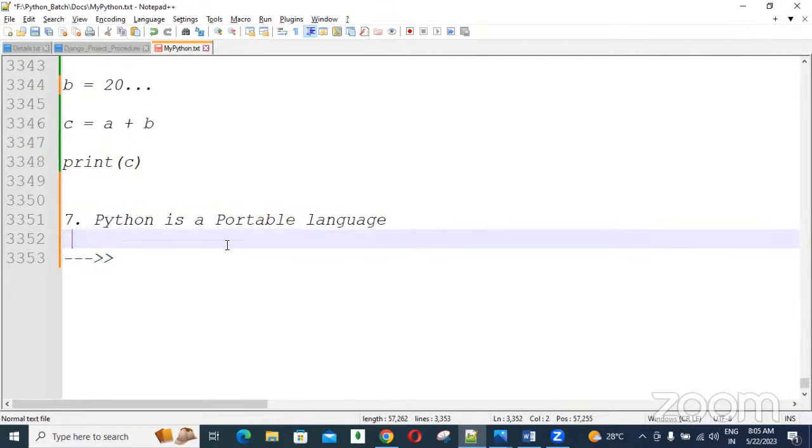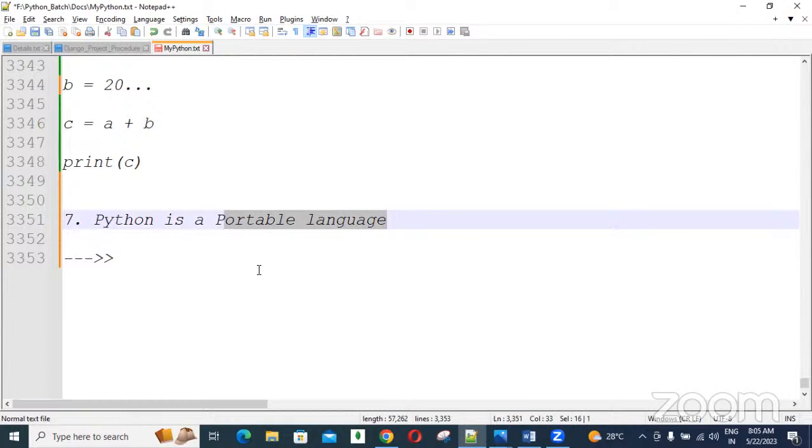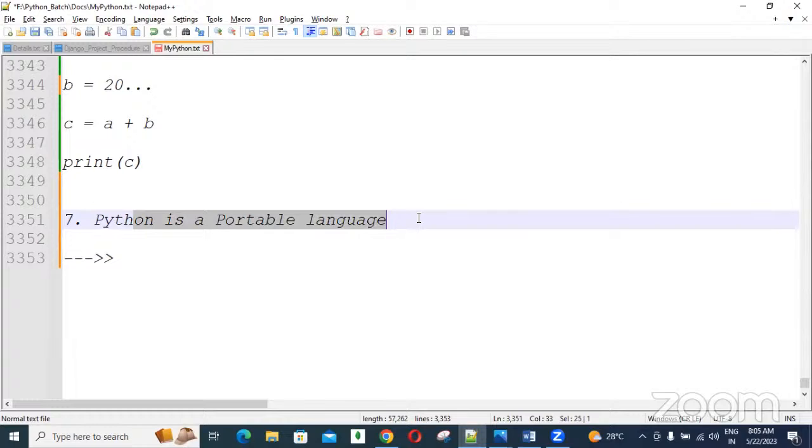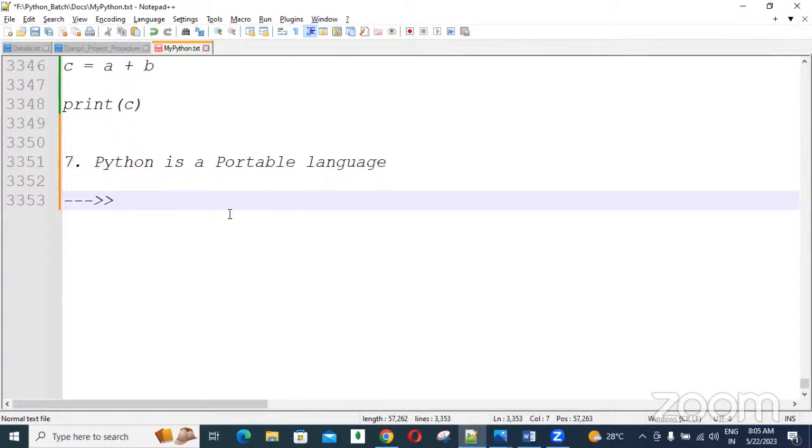Using Python language, if we are developing any application, without doing any changes in that application, same application we can execute in any platform like Windows, Linux, Mac OS. And also, using Python, one application we are developing means that application will interact with the Java application, will interact with the .NET application. It means communicating to other language related applications also. So this kind of thing we are calling portable behavior. Portable behavior. Nothing but cross-platform.